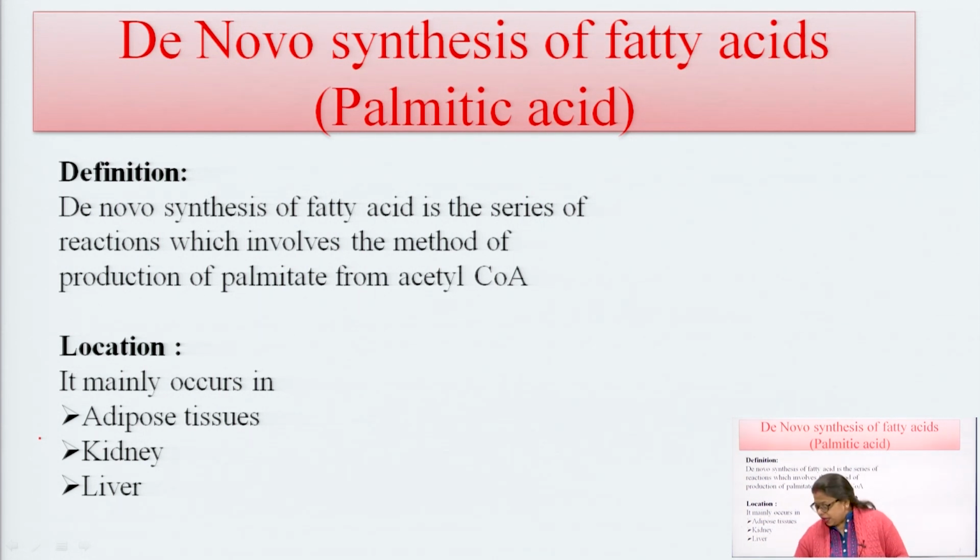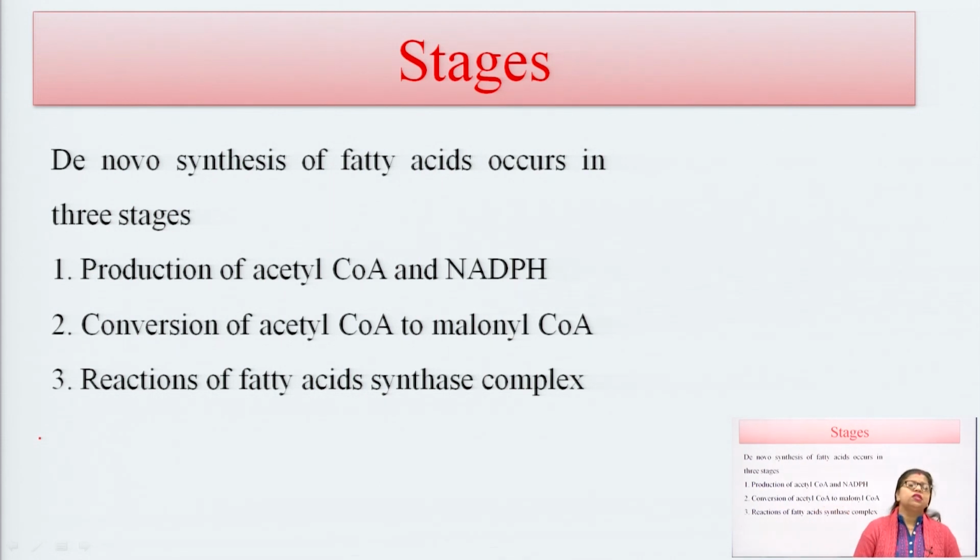Okay. Then, what are the stages which are basically responsible for the formation of palmitic acid or fatty acid? There are 3 different stages. The first is production of acetyl coenzyme A and NADPH.